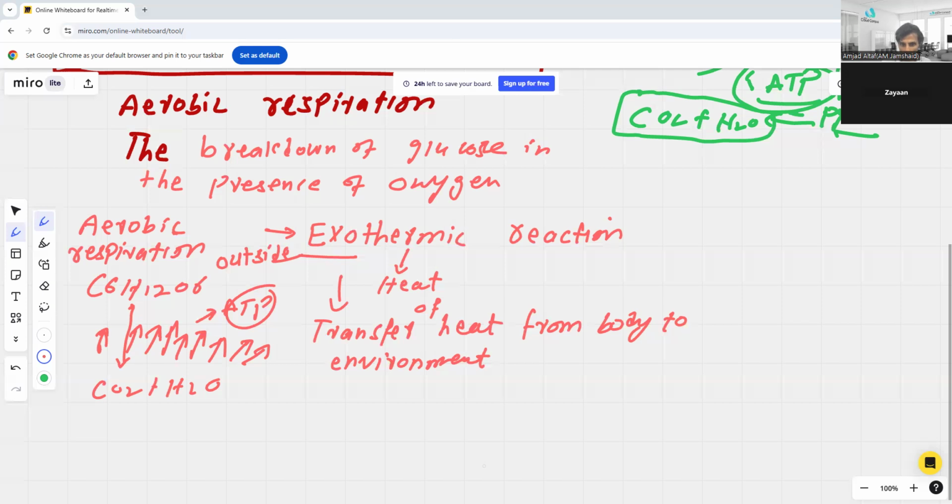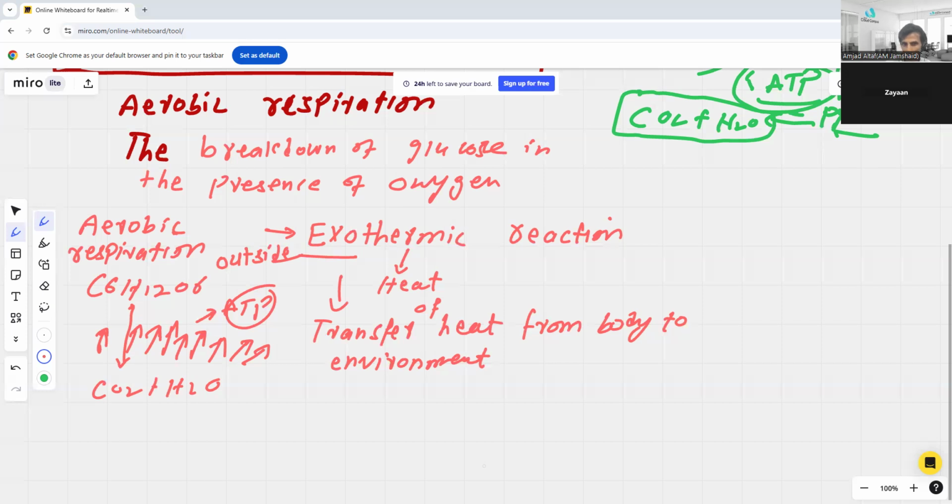The point we should try to understand here is how this is an exothermic reaction. The first point is what is aerobic respiration, and the second point that you need to discuss is that it is an exothermic reaction. What is an exothermic reaction? It is the transfer of energy into the environment.